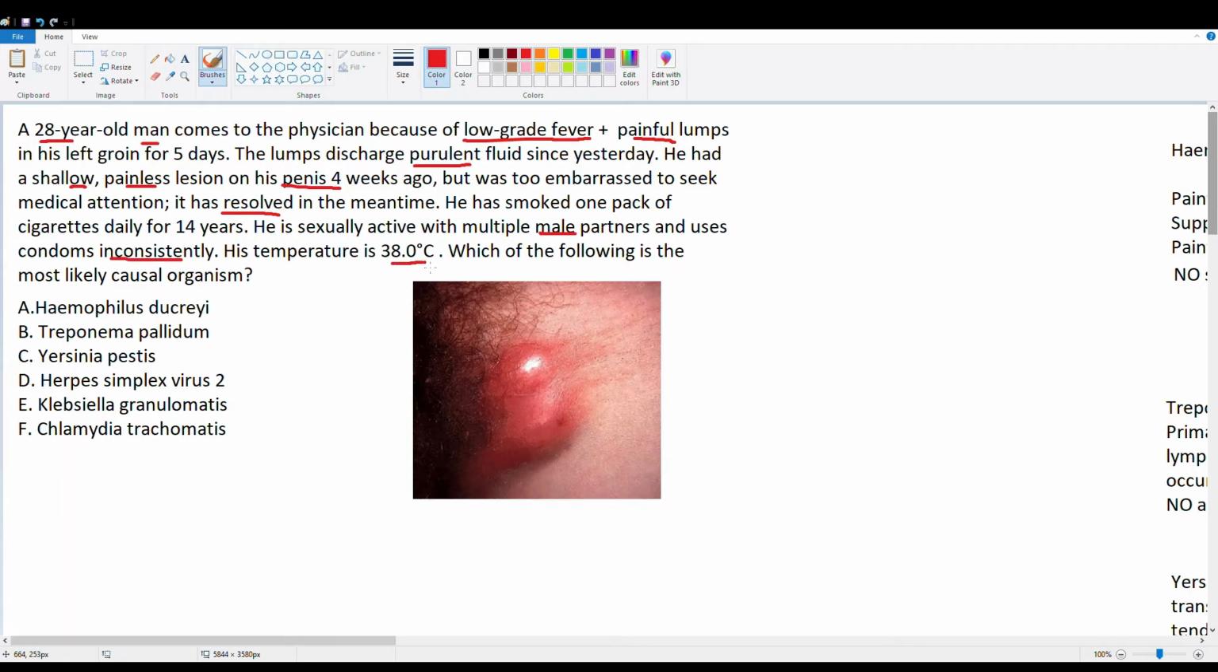Temperature is 38, so he has a fever. Which of the following is the most likely diagnosis? So which organism causes this? Alright, I'll give you a second to choose, and once you're ready, you can pause here, and then we'll go on and discuss the answer choices.